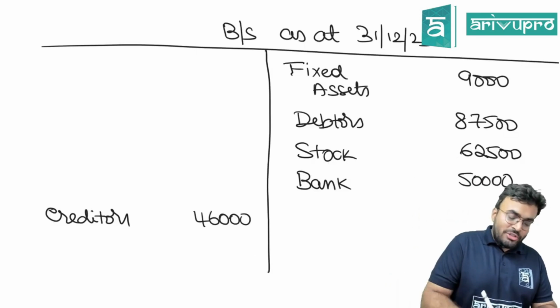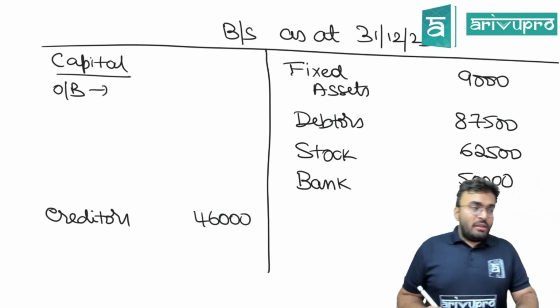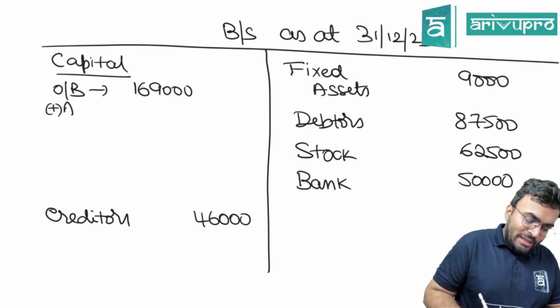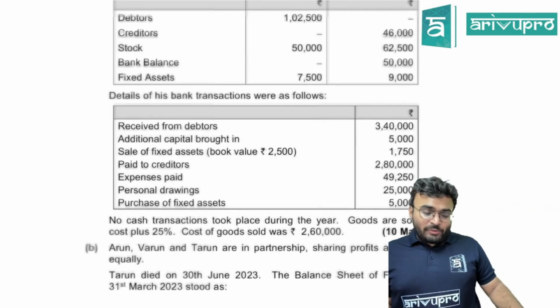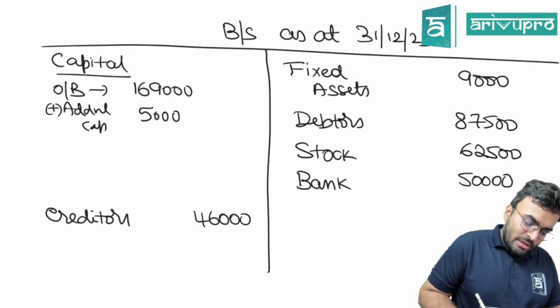Now the next thing that we need to check is capital. What was the opening balance of capital? 1,69,000. We only found out 1,69,000 plus additional capital. Additional capital brought in is 5,000. So add that 5,000 minus drawings.